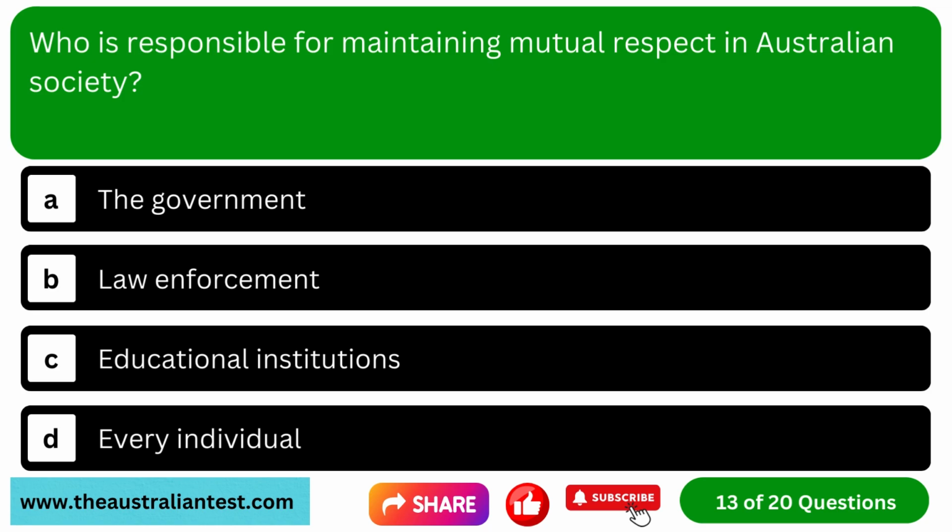Question 13. Who is responsible for maintaining mutual respect in Australian society? Option A, the government. Option B, law enforcement. Option C, educational institutions. Option D, every individual.